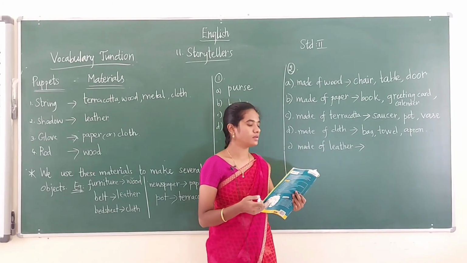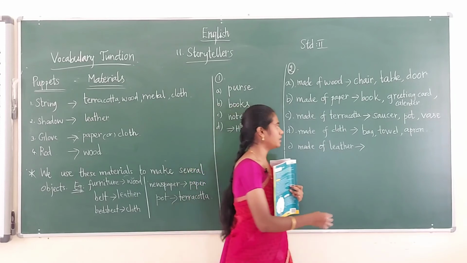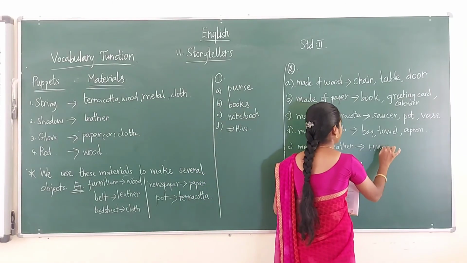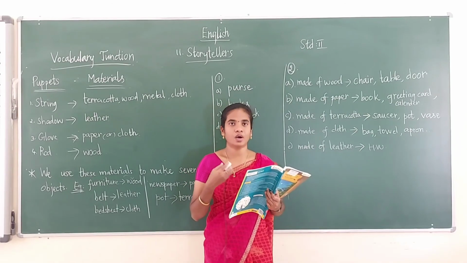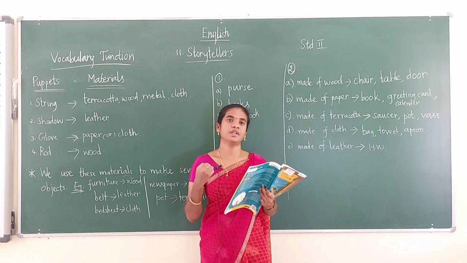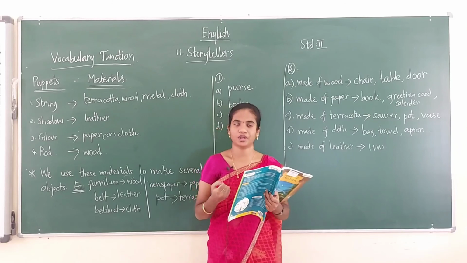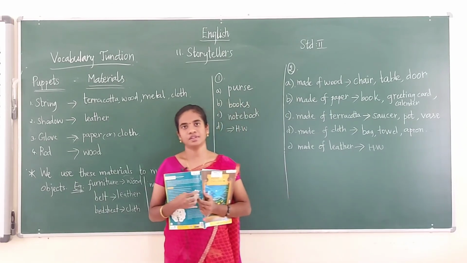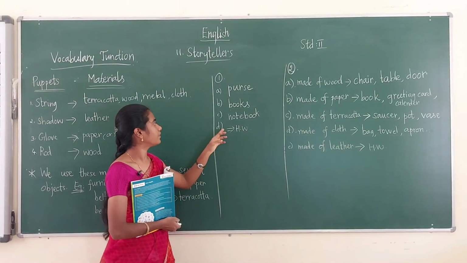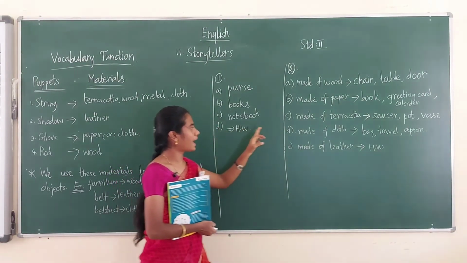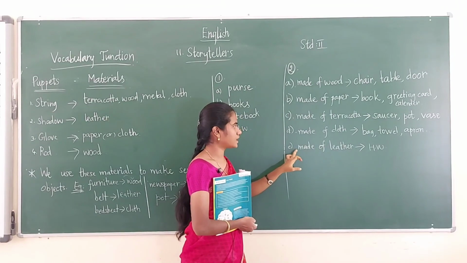The next one, and this you have to do as homework. You have to circle the object names that are made of leather. Students, are you clear with this topic? So the homework for today is, in the first exercise you have to do D, and in the second exercise you have to do E as homework.